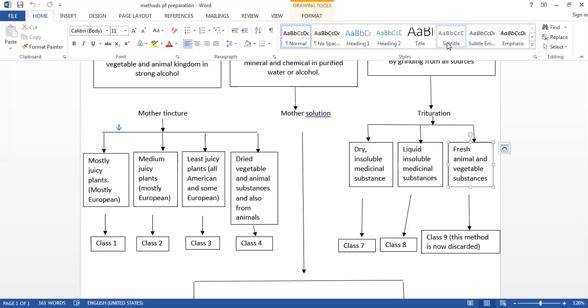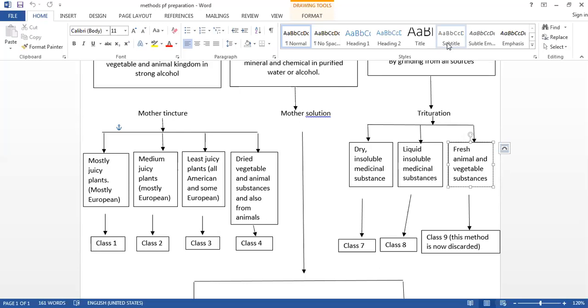But out of 4, how much is your net medicinal substance? 2. So what will be the fraction? 2/4. And 2/4 we can write as 1/2. And in this way the drug power will be 1/2. Again the same as that of class 1. For the potentization, again we have to take 2 mother tincture and 8 vehicle in the decimal scale and 2:98 in the centesimal scale for the preparation of potencies.